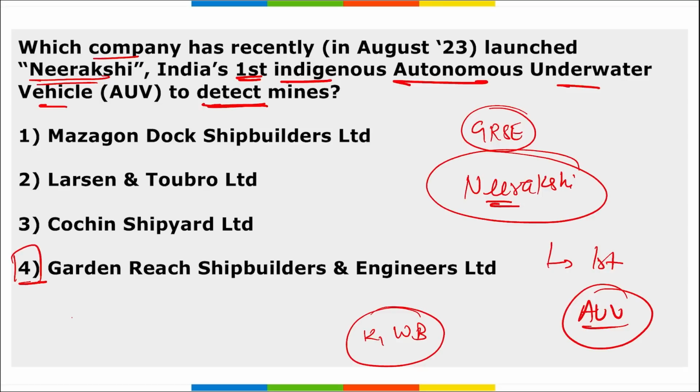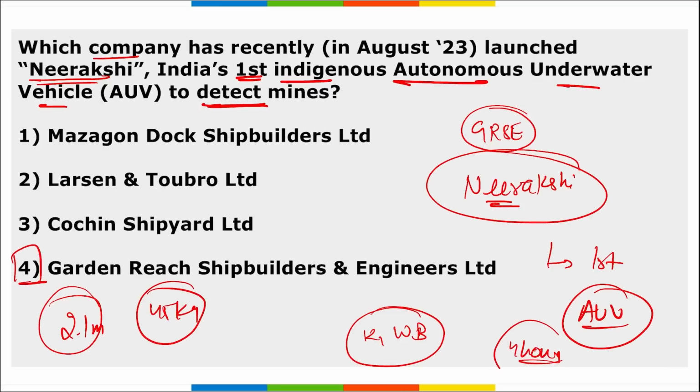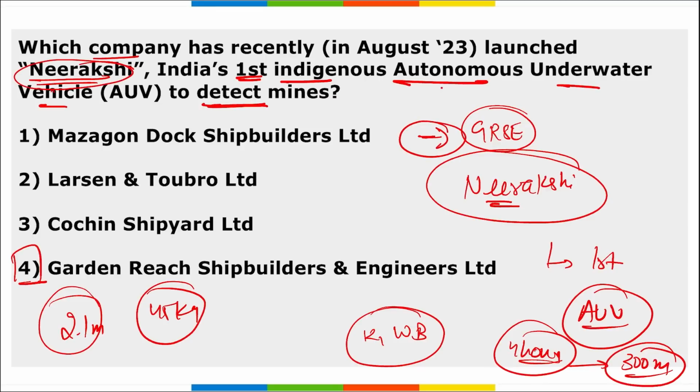This Nirakshi is an orange colored prototype that is 2.1 meters long, and it weighs about 45 kilograms. It can stay underwater for 4 hours, and it can go up to 300 meters deep in water. It was developed by GRSE, and it is an autonomous underwater vehicle, that is AUV, to detect mines. AUV stands for autonomous underwater vehicle, while UAV stands for unmanned aerial vehicle. So you should know the difference between AUV and UAV. UAVs are basically your drones.